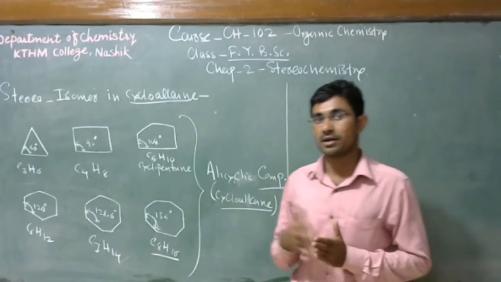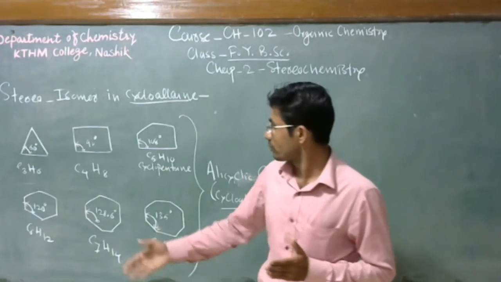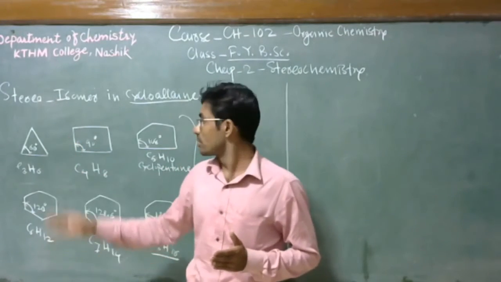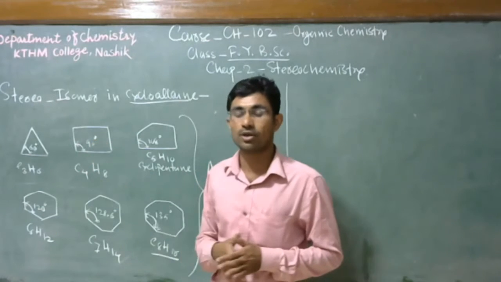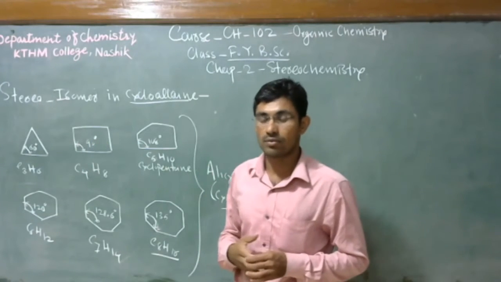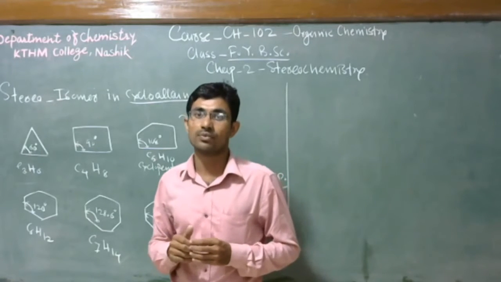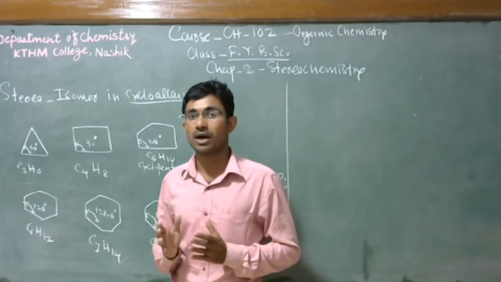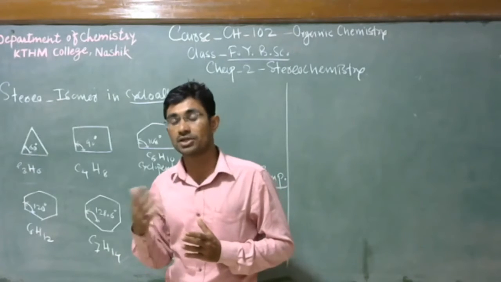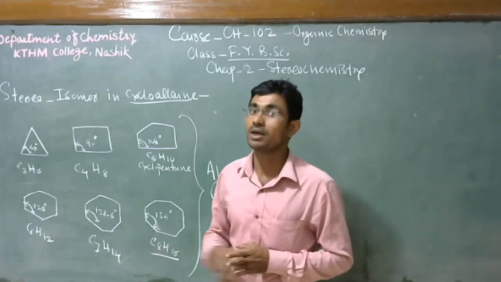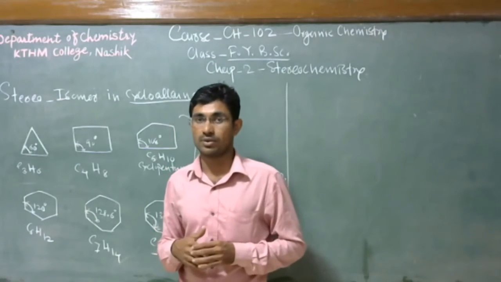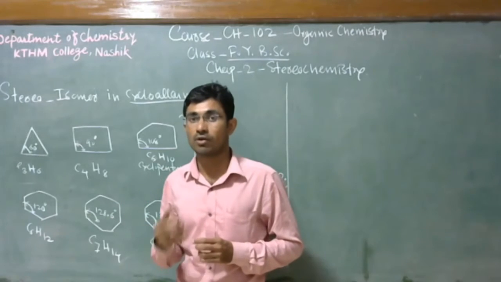We can take the example of cyclopropane, then cyclobutane. In these molecules we can observe that carbon atoms are arranged to form a ring, nothing but cyclic compounds. We can also call them cycloalkanes.